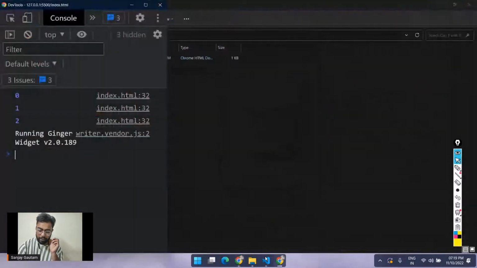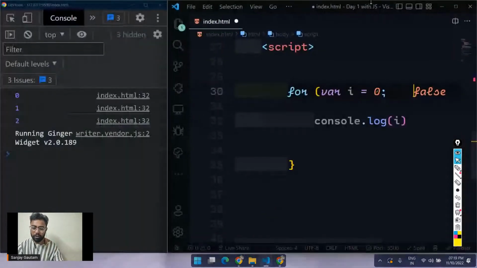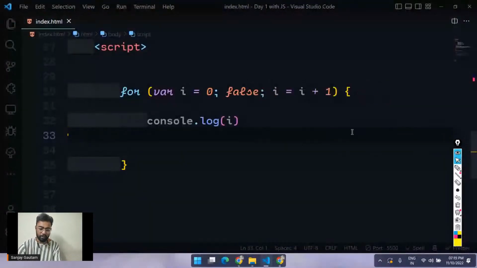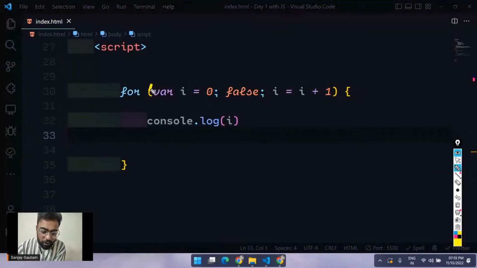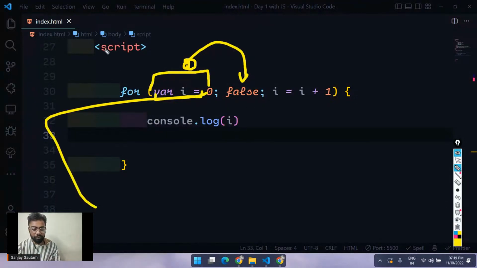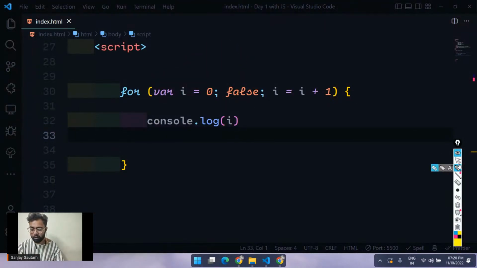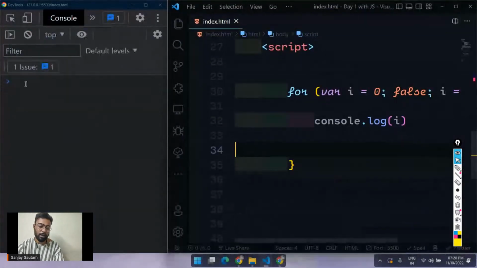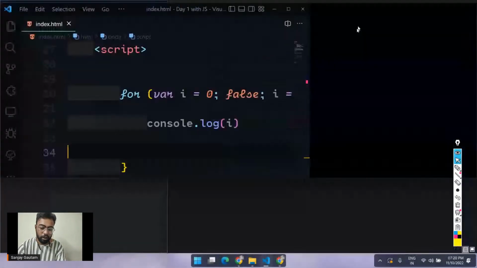So as I told you, if you just pass a false here, what will happen actually? See, as soon as it comes to this first part, it will initialize this thing. After that, it will move to the second part, and we have a false here. As soon as it sees a false here, it will just come out of the loop right away. So nothing will be happening. The loop won't even execute. See, I'm not getting a single line of code here.